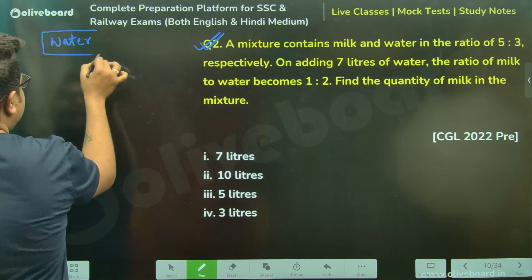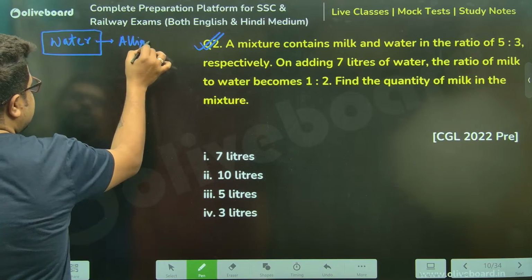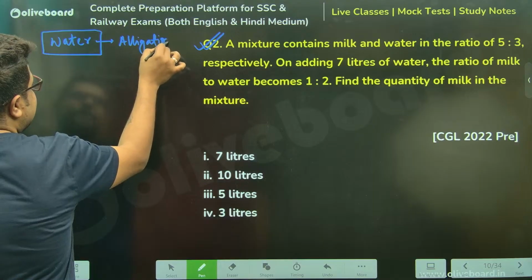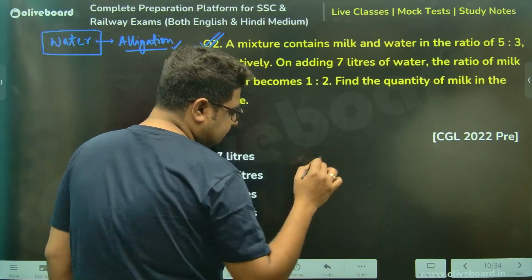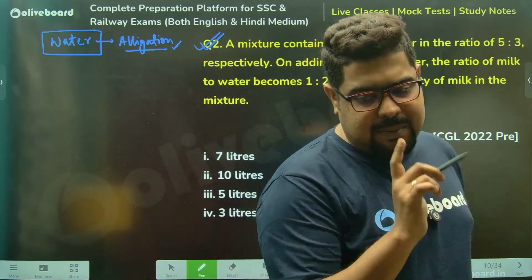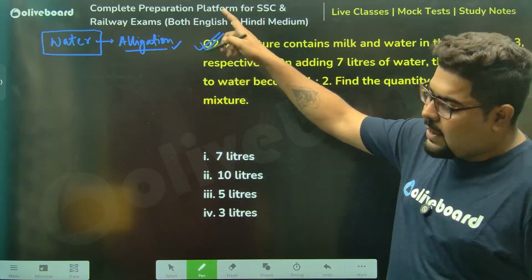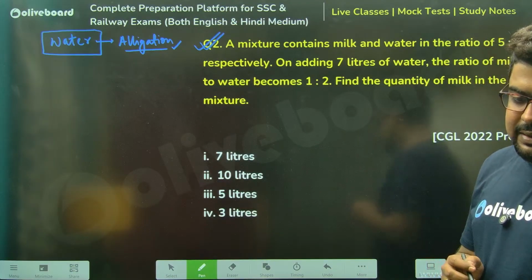Sir, can anyone tell me why I'm saying we should take water as our allegation variable? Anyone? I need that answer. I need you guys to have that clarity. Why am I asking you to take water as your allegation variable? Anyone? I just need that answer.